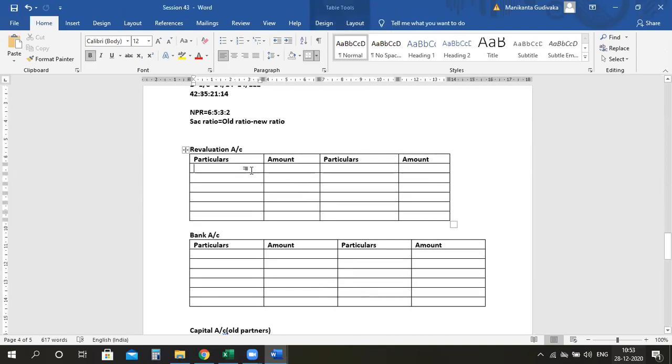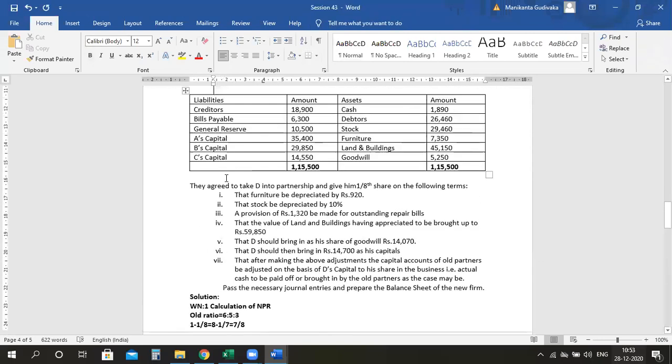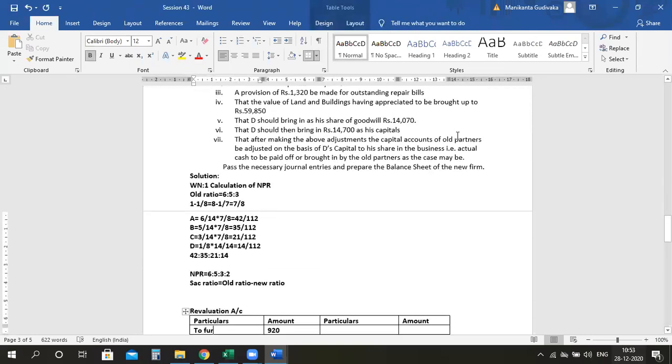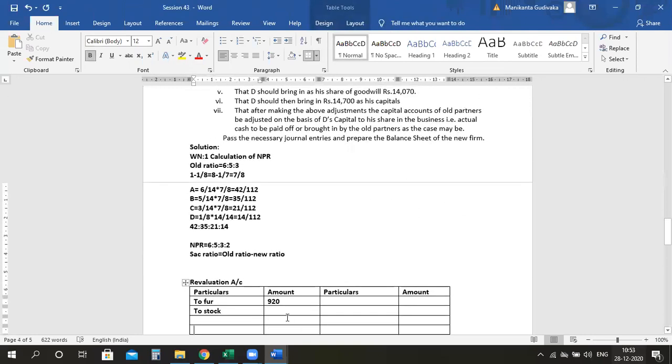So the first one is the furniture. They told me to maintain it at 920. Then they told me the stock has been reduced by 10%. How much is the stock value? It is 29460. So 10% is 2946. So we'll write here 2946.